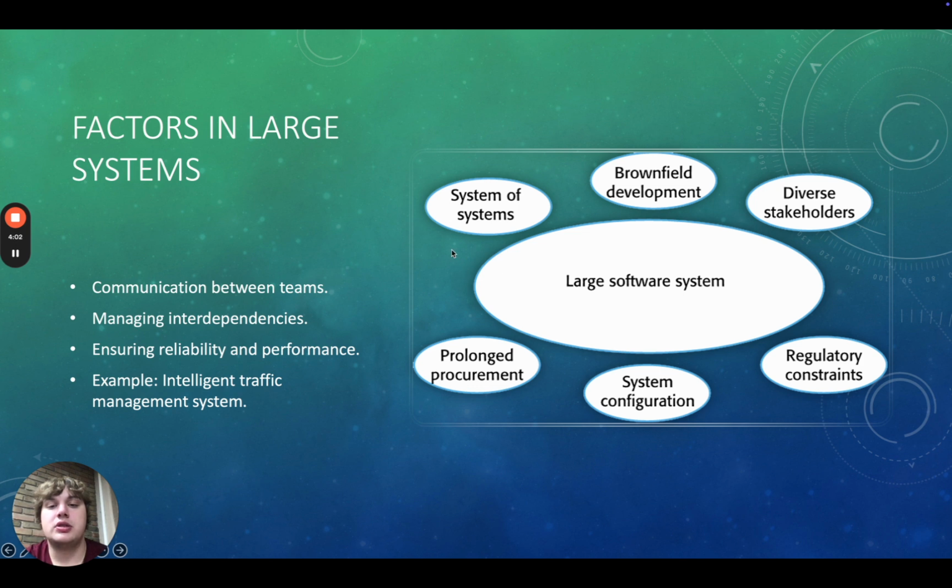Developing large systems introduces challenges like integration, scalability, and regulatory compliance. Some of the factors to consider are communication between multiple teams, managing interdependencies, and ensuring reliability and performance. A real-world example is building an intelligent traffic management system involves multiple teams working on sensors, AI algorithms, and user interfaces requiring careful coordination. And that's it for today's deep dive into Agile processes and methodologies.